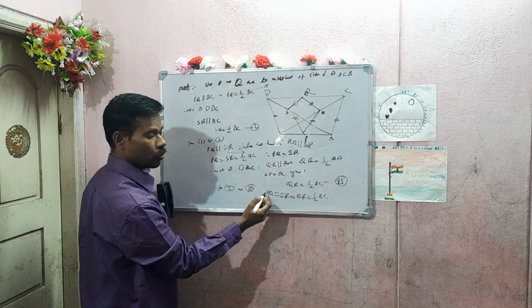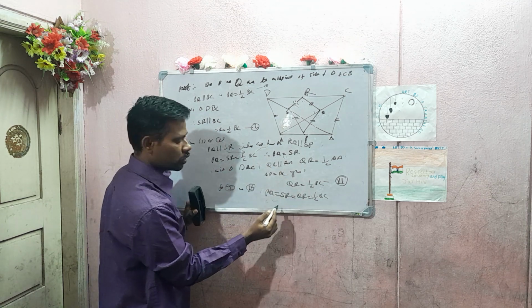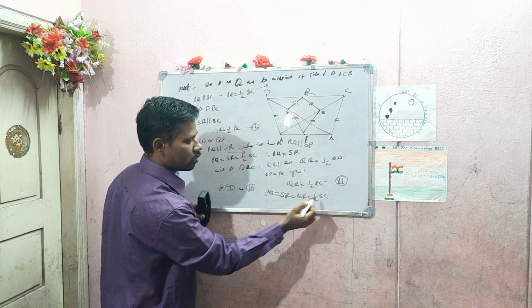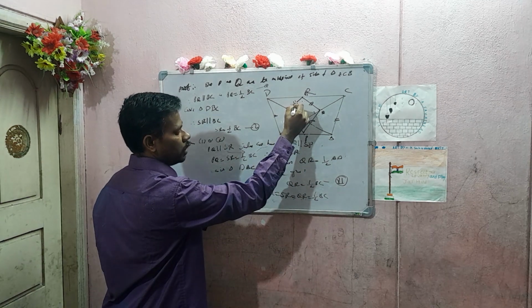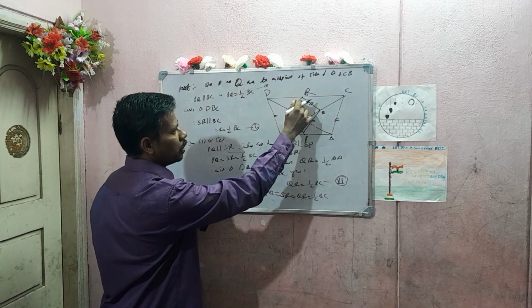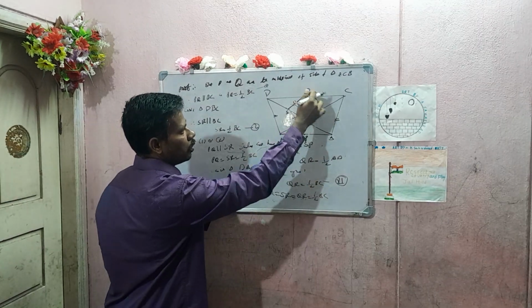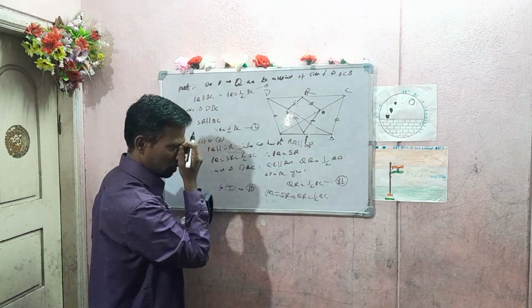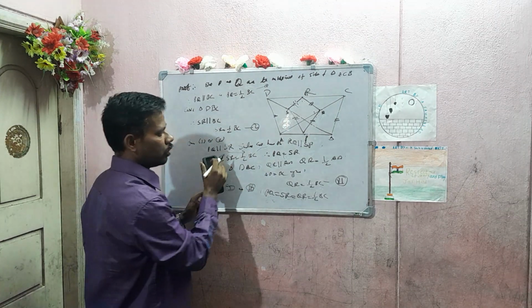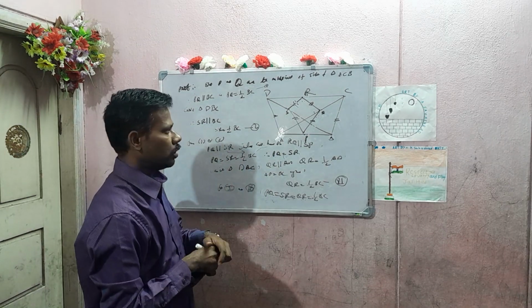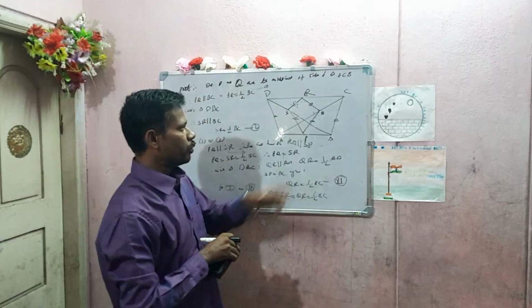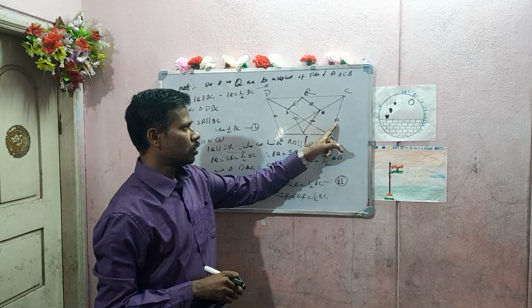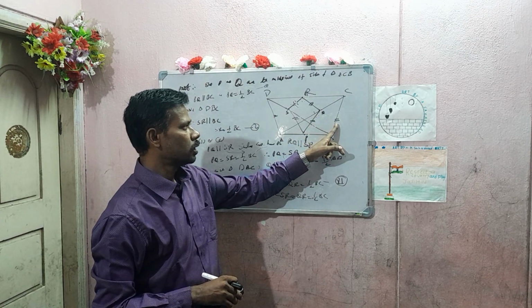Now we are proving that all sides are equal. PQ is equal to SR is equal to QR is equal to half of BC. Now only one side is left over, SP. Once again P and Q are the midpoints, PQ is equal to half of BC, right?